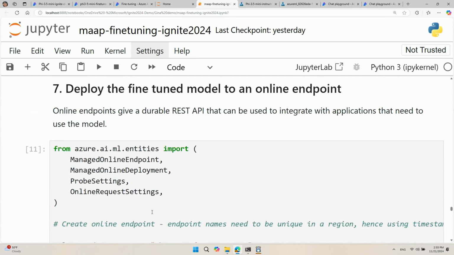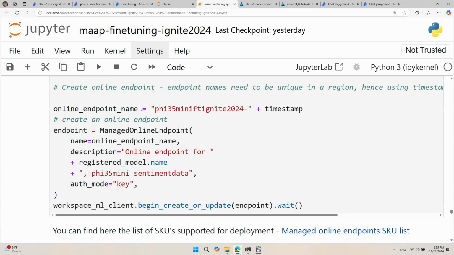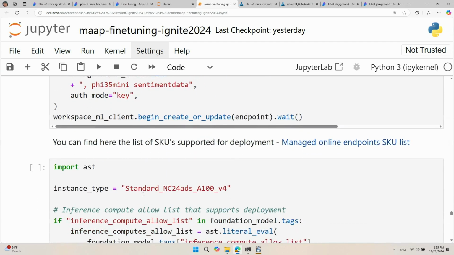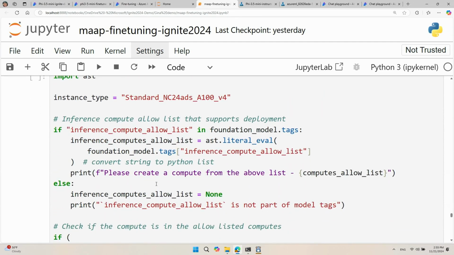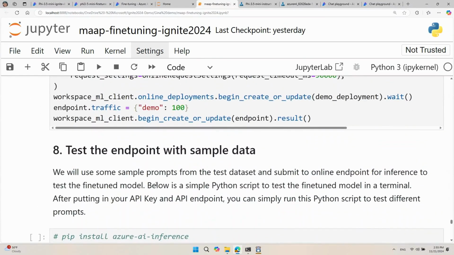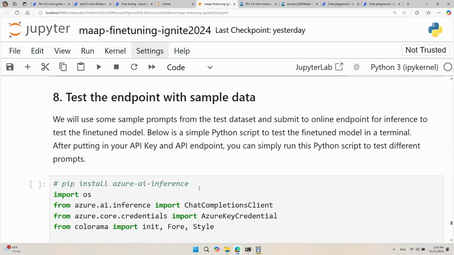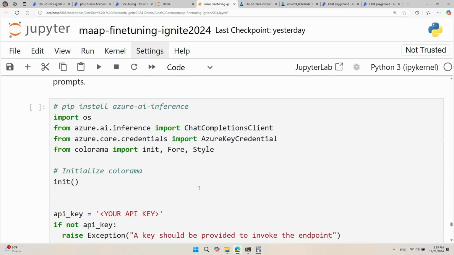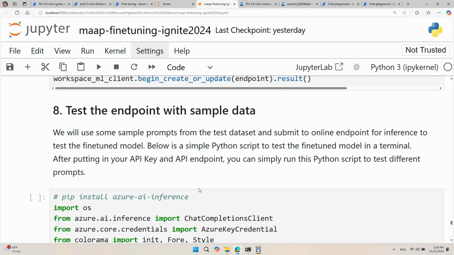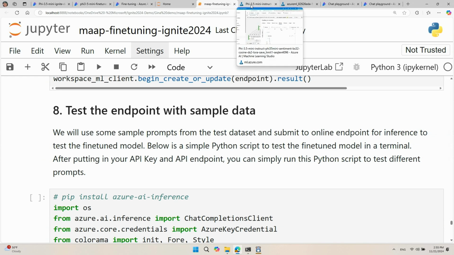And then once you register the model, you deploy the fine-tuned model to an online endpoint so that you can interact with it live, either through your local device or through Azure AI Foundry. So here you give your online endpoint name of your choice and your managed compute type, and then you should be ready to go. Here I have included a very short Python script for you to be able to run and interact with the endpoint live on your terminal. But because that's not pretty, we're going to look at the pretty version, which is the Azure AI Foundry.